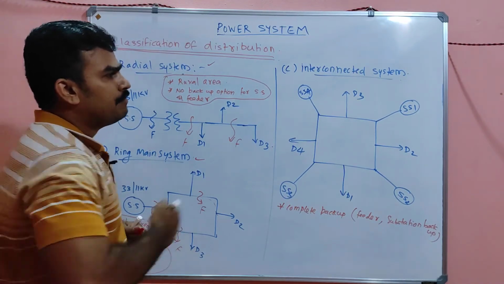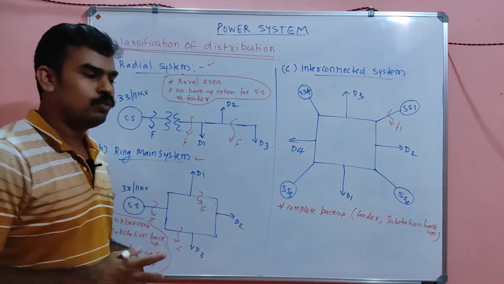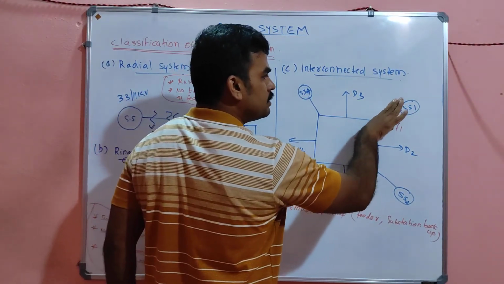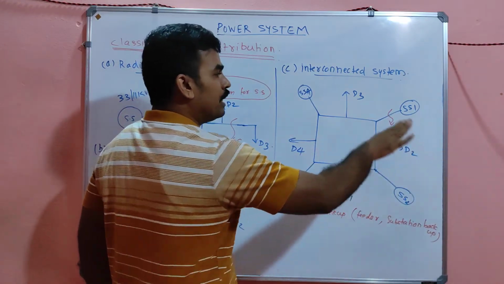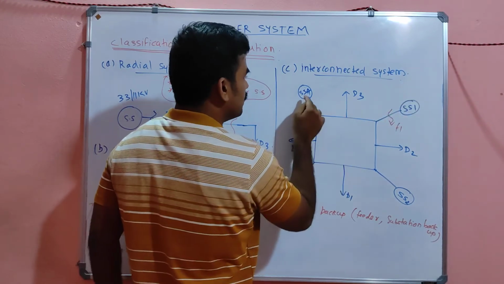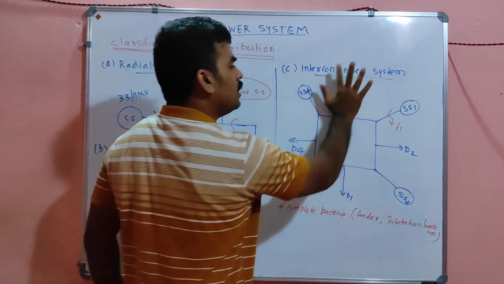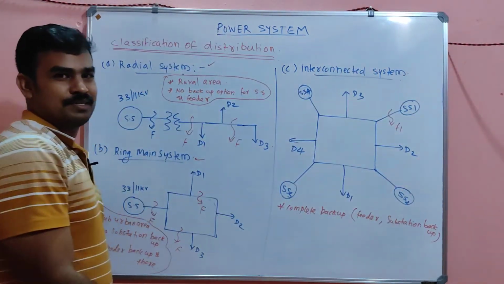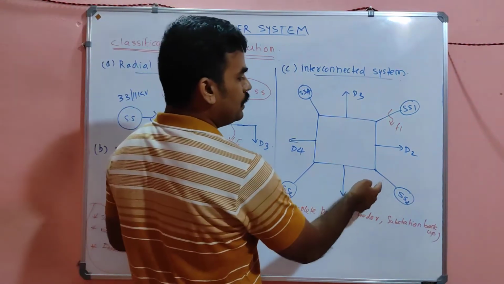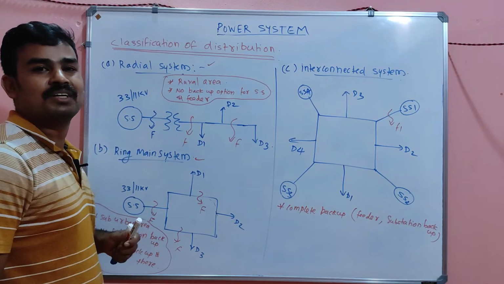That means if any fault occurs here near substation 1, what happens? Nothing will happen, my dears. This fault, using a circuit breaker or isolator, this substation 1 can be removed. Even if it is removed, substations 2, 3, 4 are all alive. They can feed every distributor. No issues there. Or if any problem here, this can be removed and the remaining will feed every distributor.